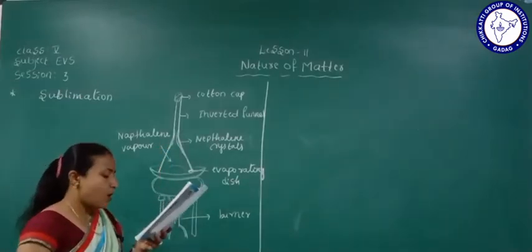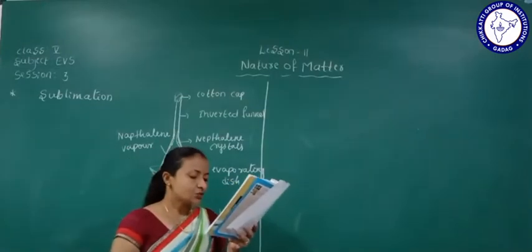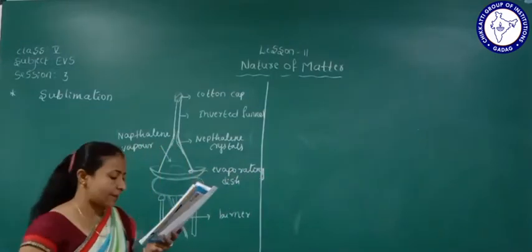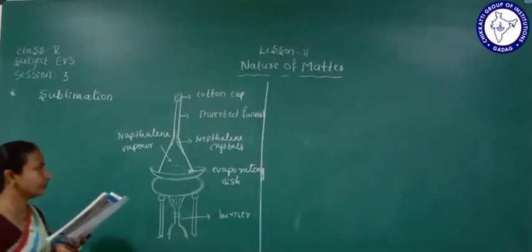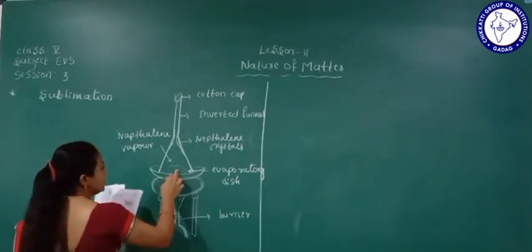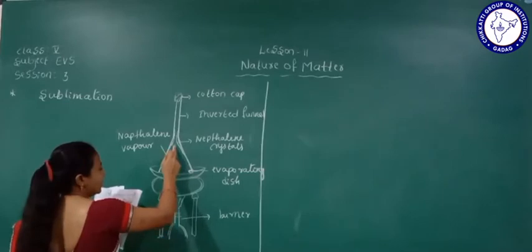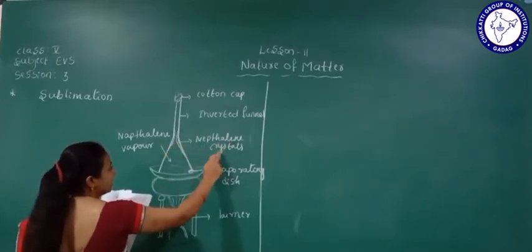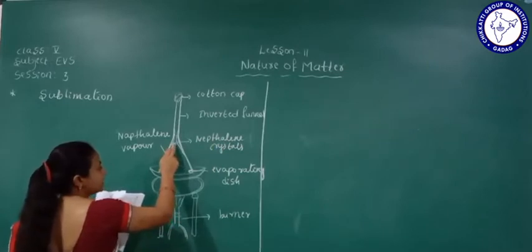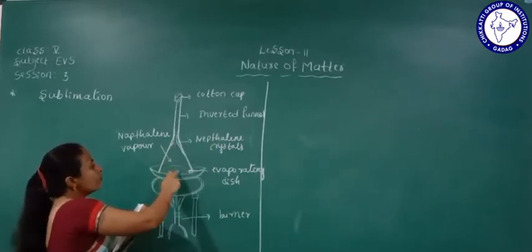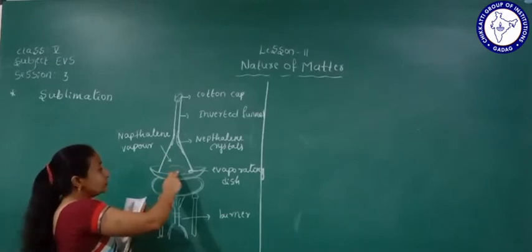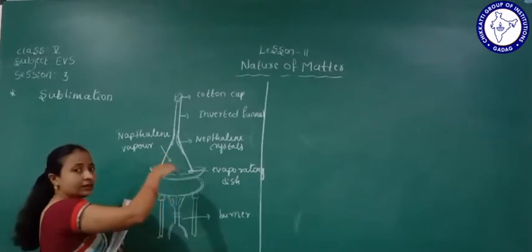Yes, okay, then stop heating and observe what happens. After heating, all the naphthalene will be evaporated and collected on the inner side of the inverted funnel. We can call these naphthalene crystals. It forms in crystal form, whereas when some substances are heated, they turn into a liquid form.